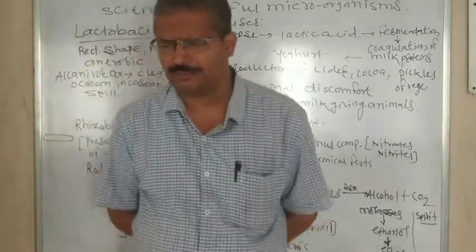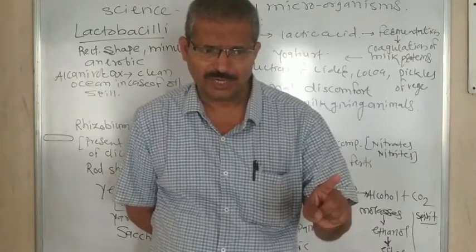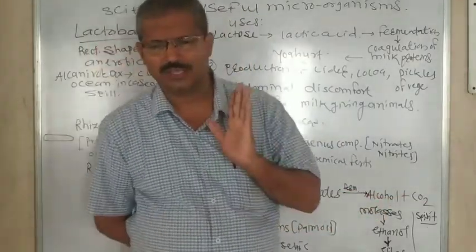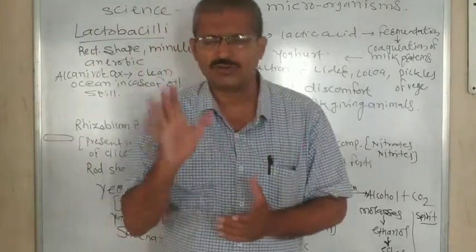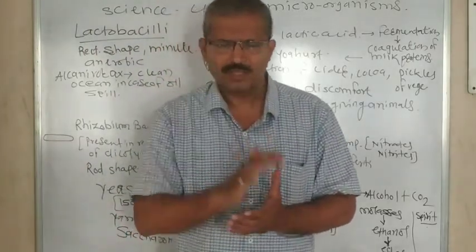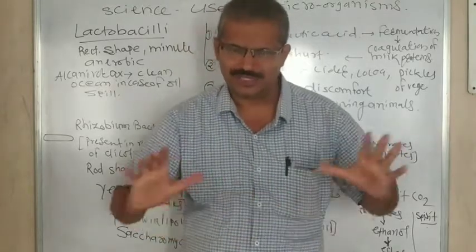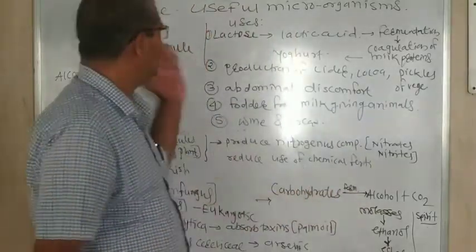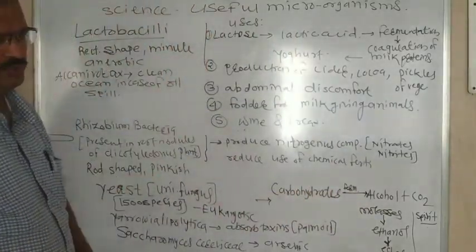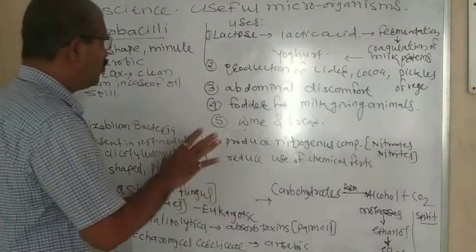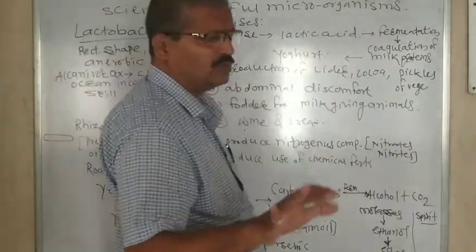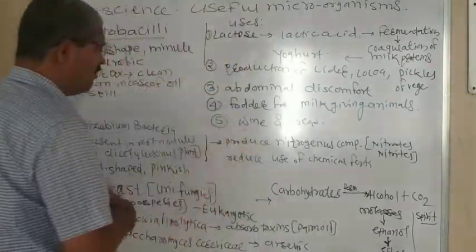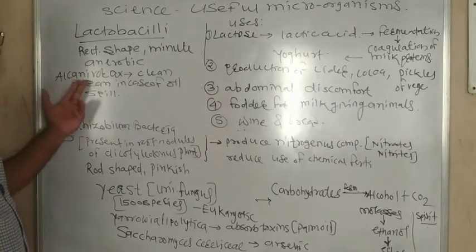You know that grapes are used as a dry fruit. Grapes are used for one more thing: they have industrial use in the production of wine. Wine means alcohol, natural alcohol, and for the production of wine lactobacilli is used. So in short, lactobacilli is a useful microorganism.